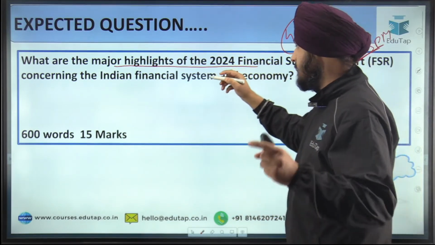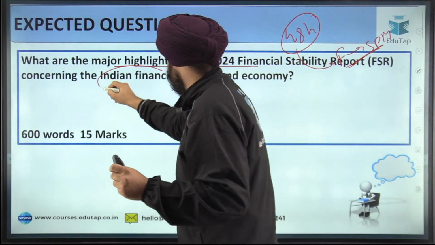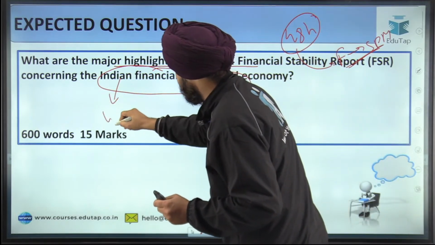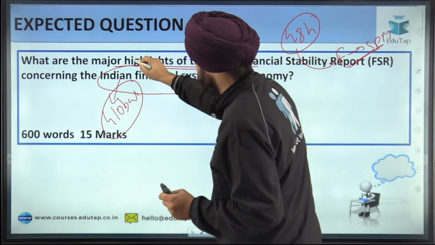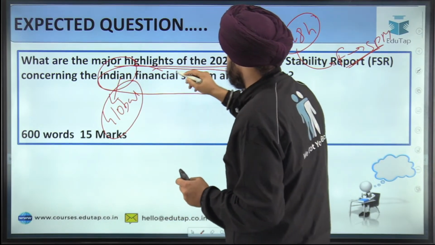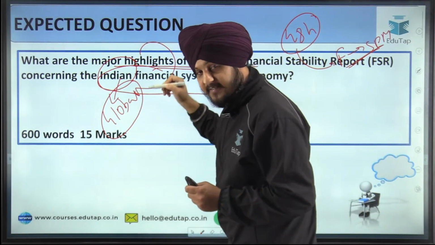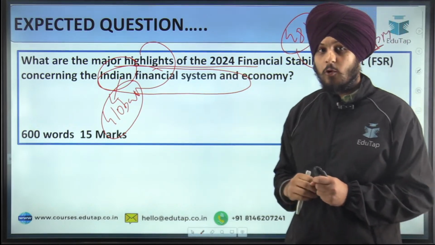Another major keyword that you need to remember is that it is asking about the Indian financial system, not as far as the global perspective is concerned. So it is very specifically asking about the Indian financial system. So you have to write your answer in a very precise manner, keeping in mind the Indian conditions. Fine. I hope it is clear to you.